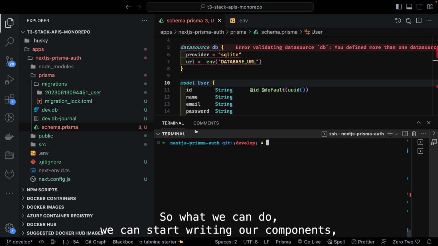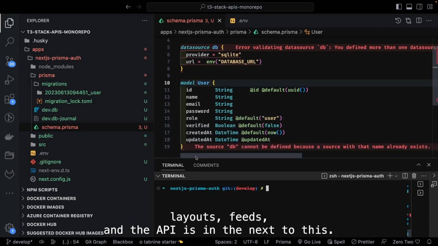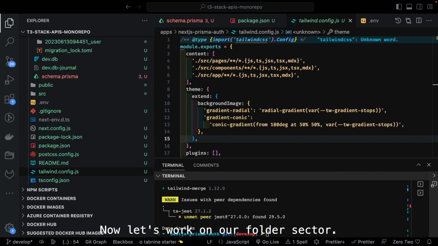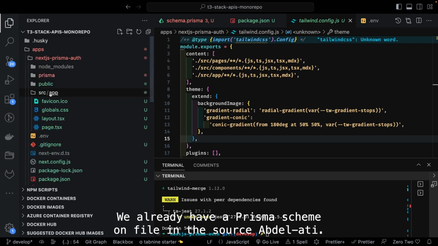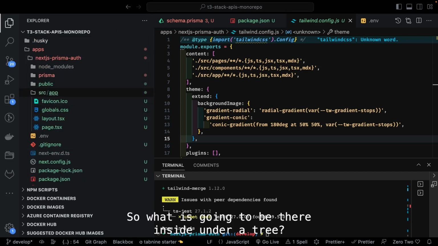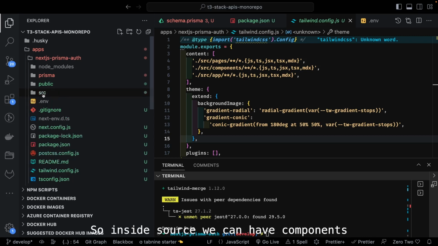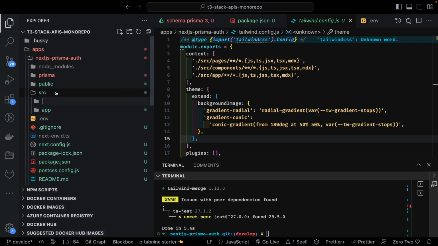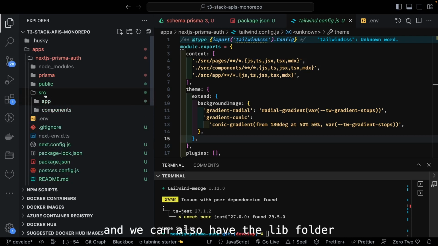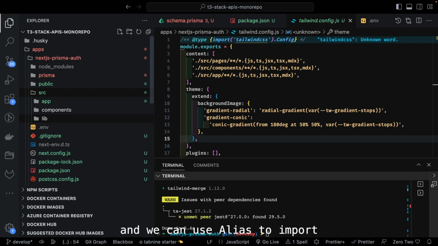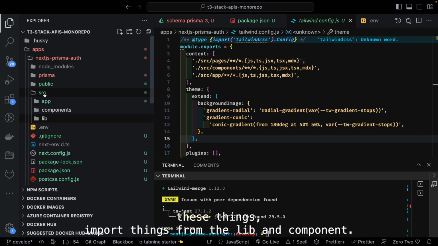So what we can do is start writing our components, layouts, pages, and the APIs in Next.js. Now let's work on our folder structure. We already have a Prisma schema file. In the source we have the app directory. So what is going to be there inside the app directory? Inside source we can have components, so app components, and we can also have the lib folder, and we can use aliases to import things from lib and components.